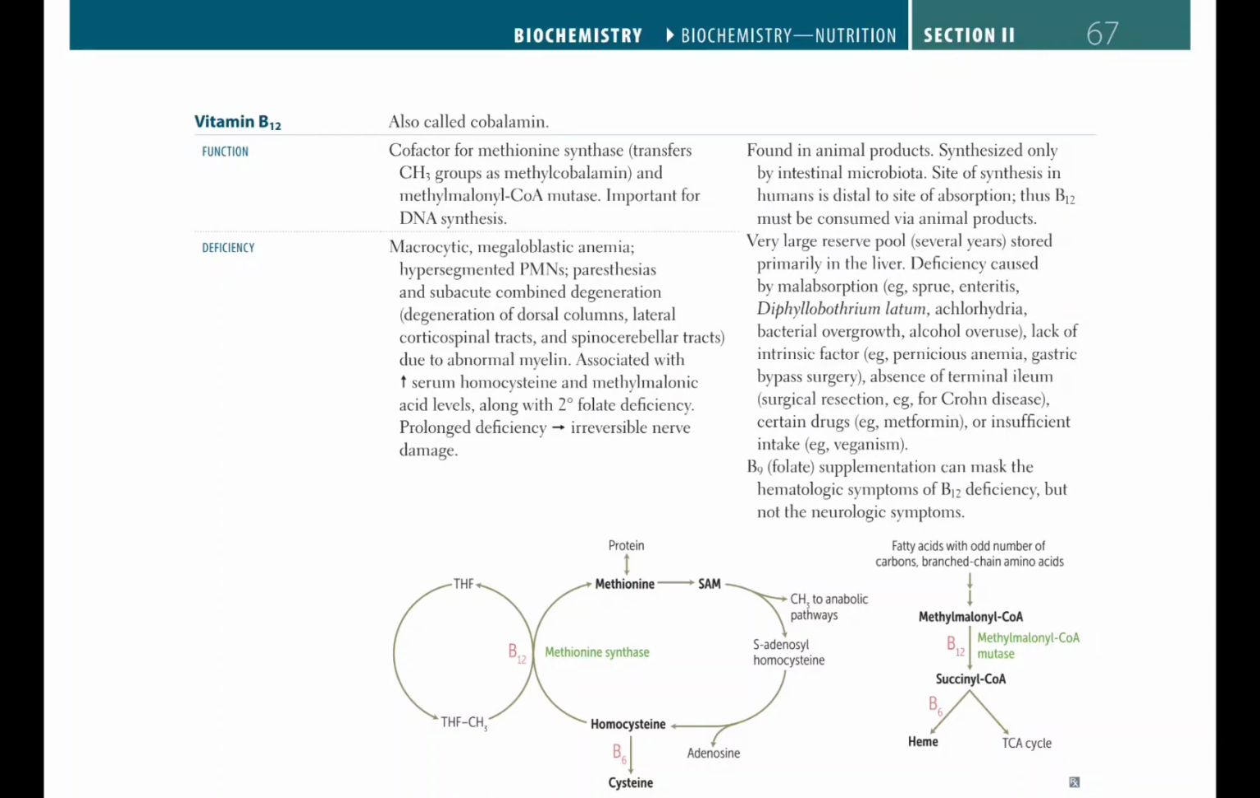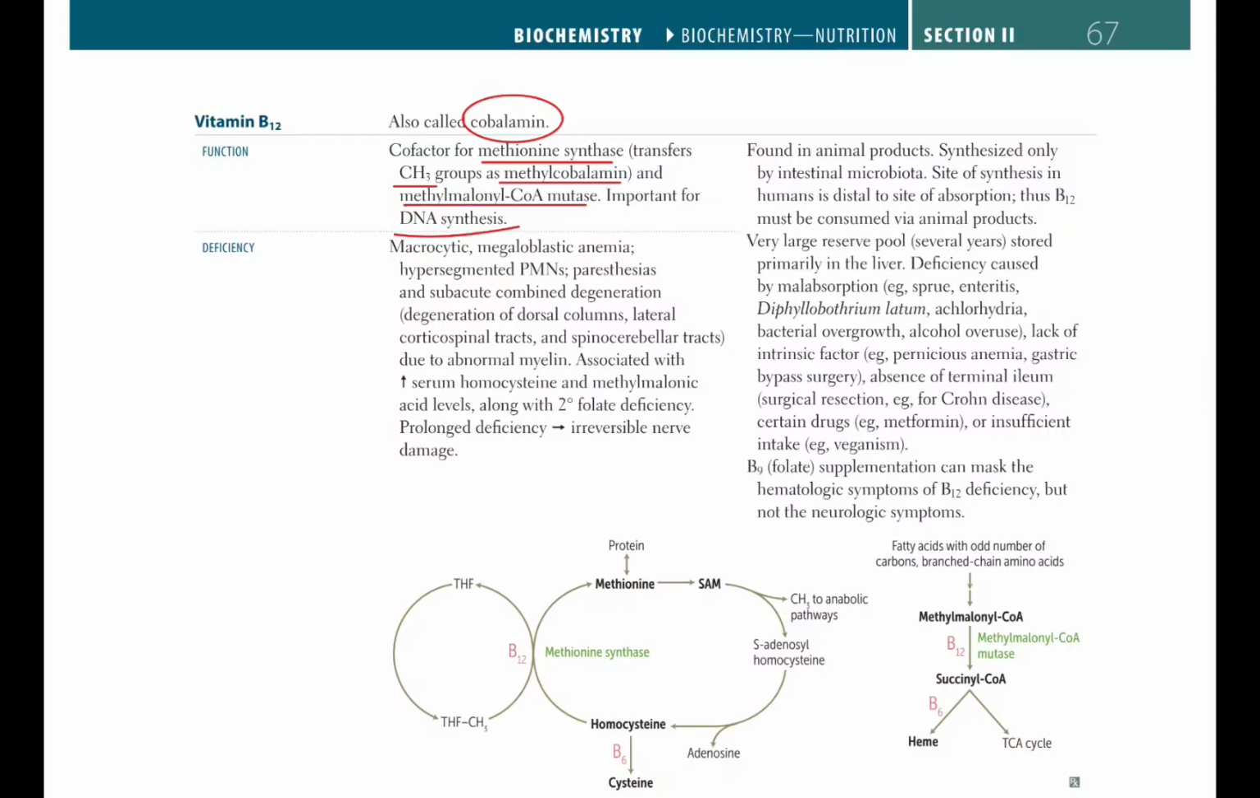Now we will discuss vitamin B12. Vitamin B12 is also called cobalamin. Function: it is a cofactor for methionine synthase, which transfers the CH3 methyl group as methylcobalamin, and for methylmalonyl-CoA mutase. It is important for DNA synthesis.